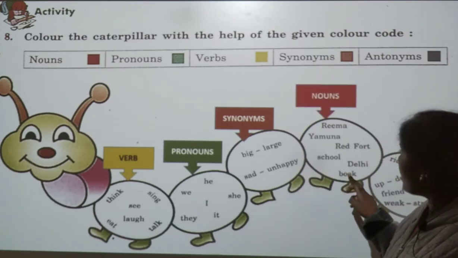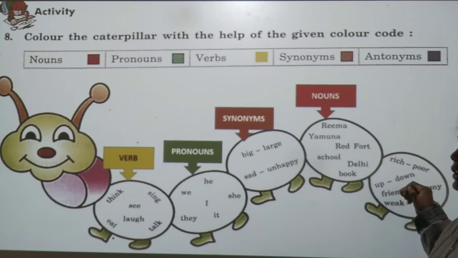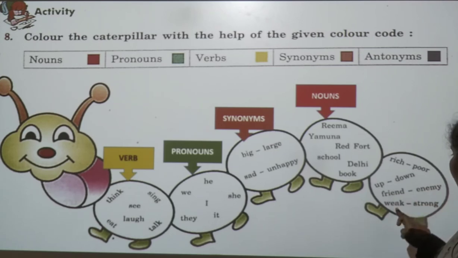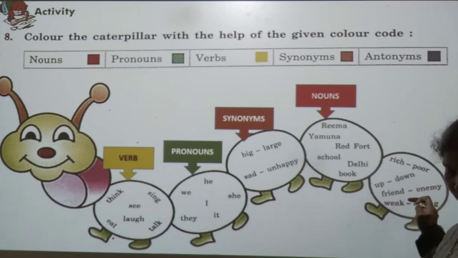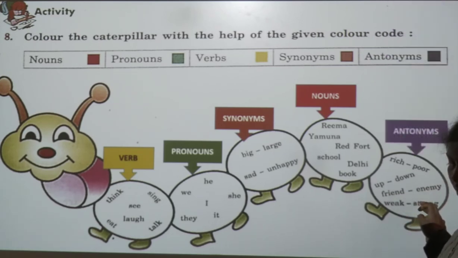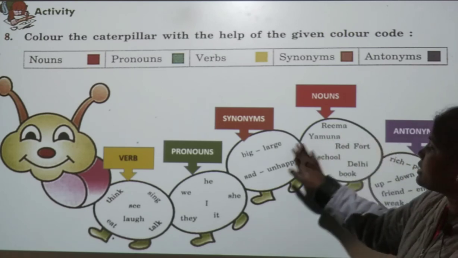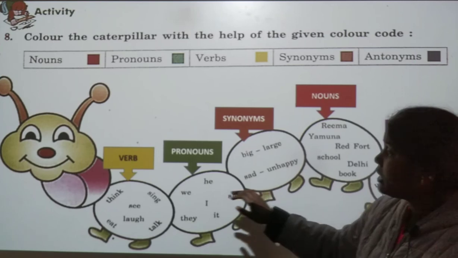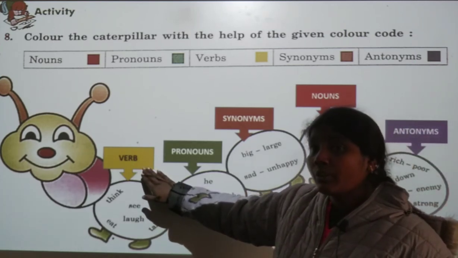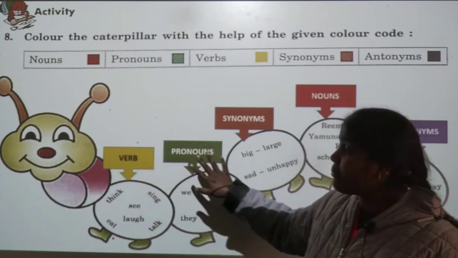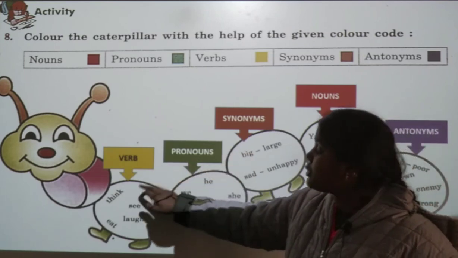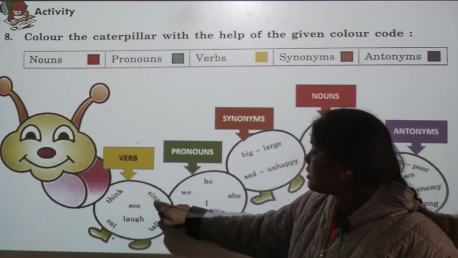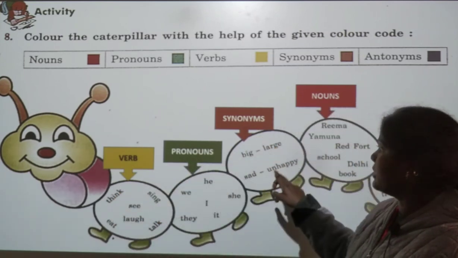At last we have antonyms: rich, poor, up, down, friend, enemy, weak, strong. So according to this, now we find, okay, and in your books you should match like this, and you should color this in particular colors.